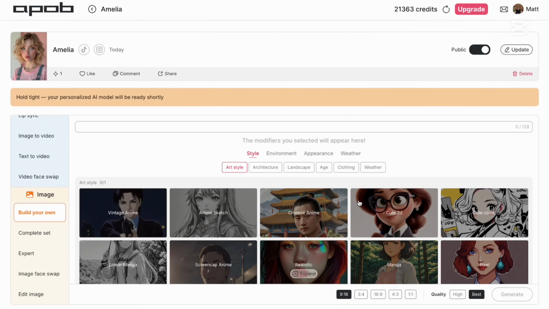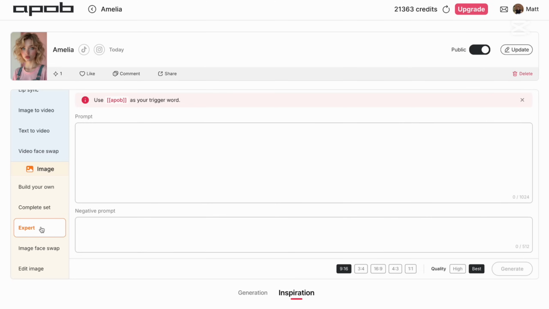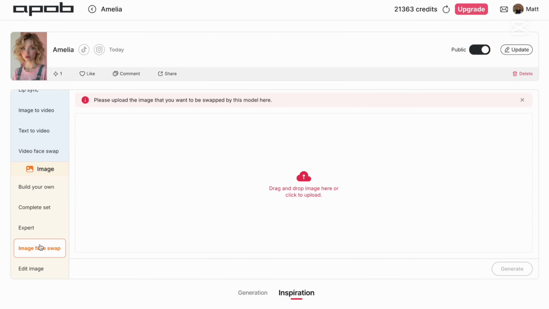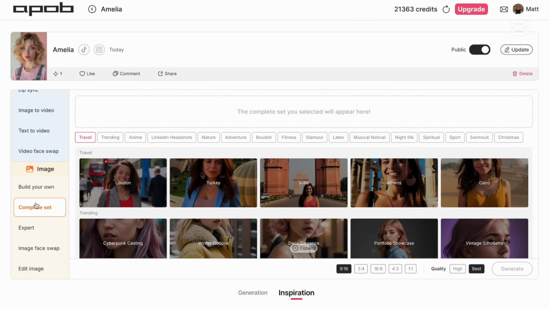And now I want to show you how to generate images with your influencers. So now our model is ready. So you have a few options. You can build your own image. You have complete sets, expert. So you want to use your own prompt and you're using APOP as your trigger word. You can use image face swap. So if you already have an image that you want to use, but you just want to swap faces, then you do it here. And you can also edit an image that already exists.